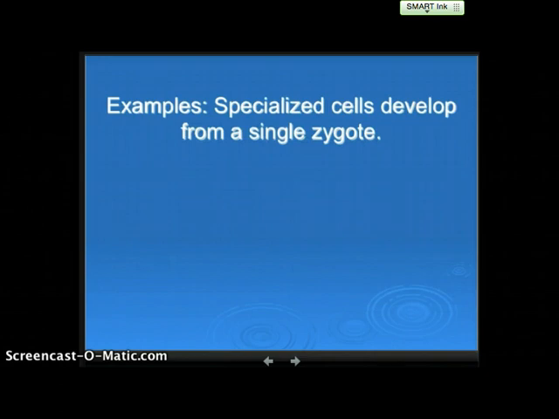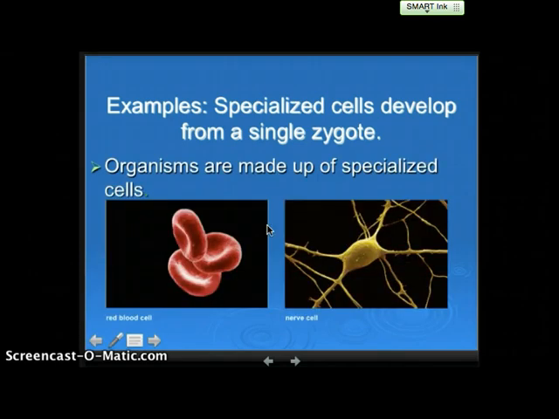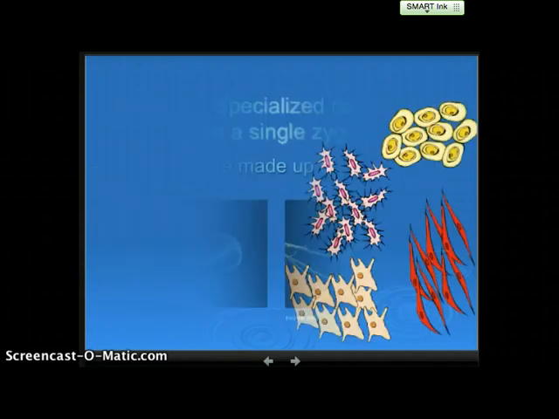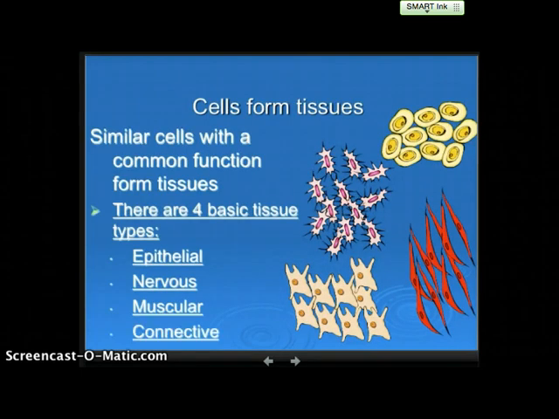Specialized cells develop from a single zygote, and some examples of these cells include red blood cells as well as nerve cells. Look how the 2 cells are distinctly different, however they both contain the same genetic information. They came from the same zygote. Again, we have a cartoon here of different types of cells. When these different types of cells are grouped together to form tissue, they perform the same task.